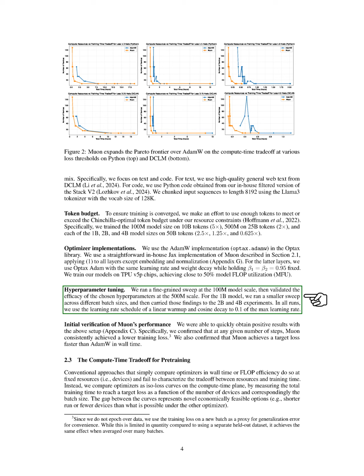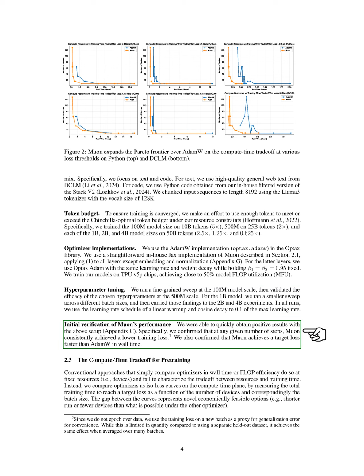Section: Initial verification of Muon's performance. In this section, we initially verified Muon's performance and quickly obtained positive results with our setup. We found that, regardless of the number of steps, Muon consistently achieved a lower training loss and reached the target loss faster than AdamW in terms of wall time.